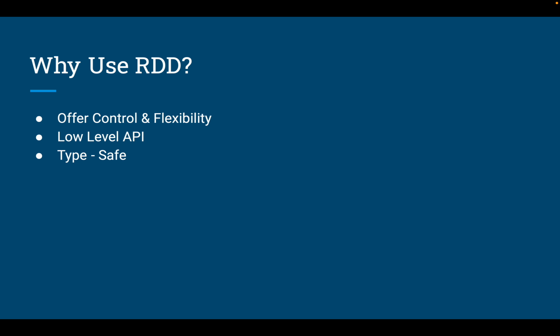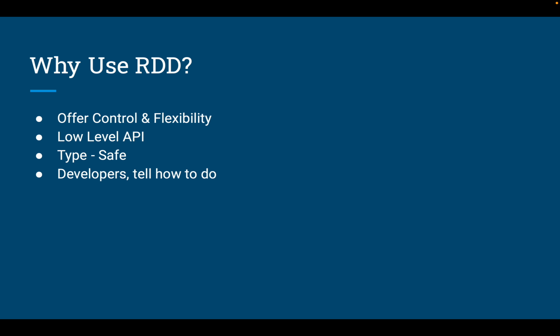Yep. Then why use RDD? It actually provides us control, and it also provides flexibility. It's a low level API. Since it's a low level API, we have a lot of control. And it is type safe, which we already discussed.